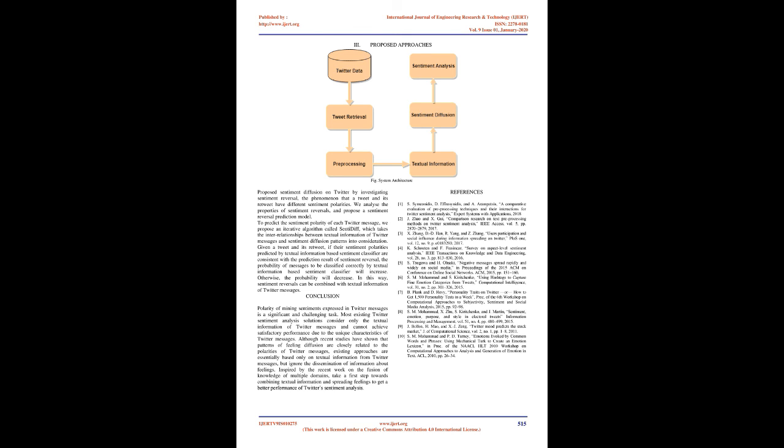Although recent studies have shown that patterns of sentiment diffusion are closely related to the polarities of Twitter messages, existing approaches are essentially based only on textual information, but ignore the dissemination of sentiment information. Inspired by recent work on the fusion of knowledge of multiple domains, we take a first step towards combining textual information and sentiment diffusion to get better performance in Twitter sentiment analysis.